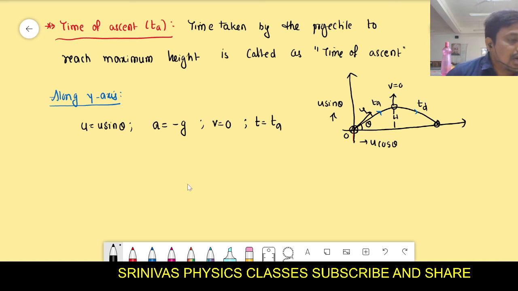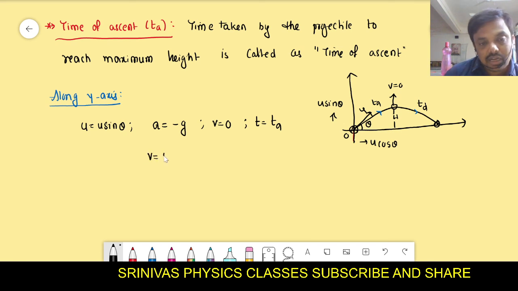Is it correct, students? All the things? Yes or no? Have you understood these conditions? Vertical velocity v is 0, initial u is u sin theta. We are taking the y-axis only. Along the y-axis, the starting velocity is u sin theta. After reaching maximum height, along the y-axis there is no velocity because it never goes upward further from maximum height. That's why vertical velocity becomes 0. And to reach the maximum height, the time taken is the time of ascent.